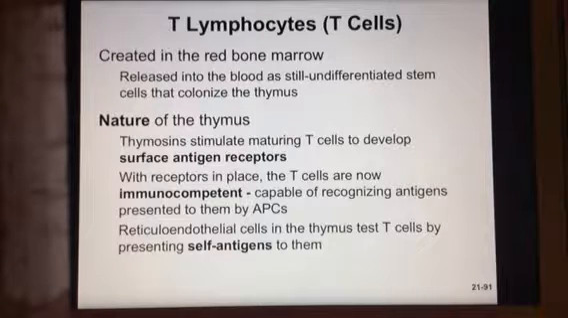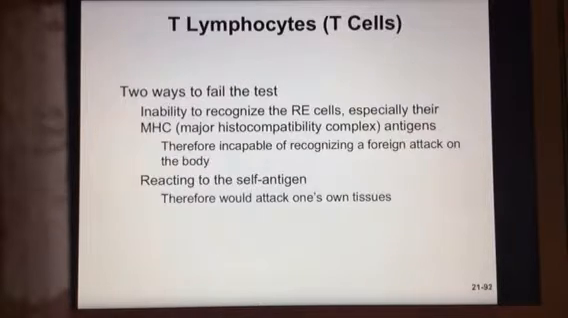Okay, so once they are mature T cells, they're immunocompetent, which means that they're able to detect antigens, and it's going to be important what antigen they are detecting. How they test them is these reticuloendothelial cells in the thymus. They're going to test those T cells by presenting self-antigens. That means cells that have your own antigen on the outside, and that's how they're going to test the T cells before they release them.